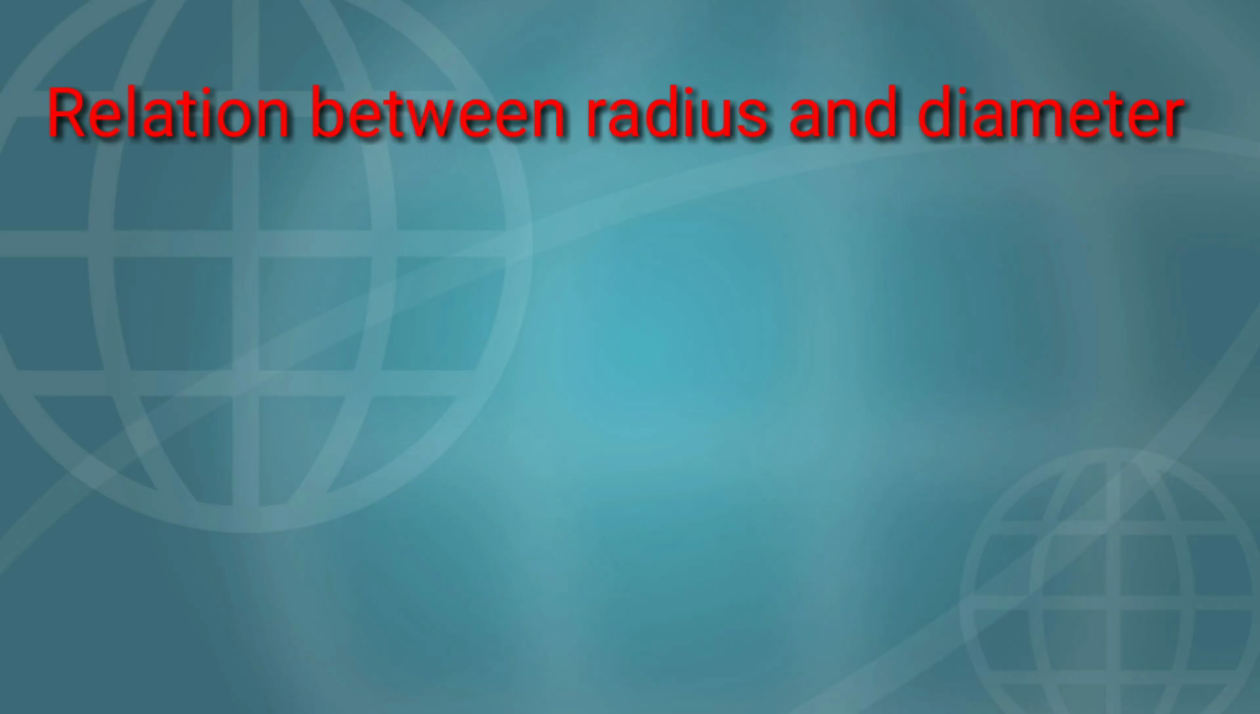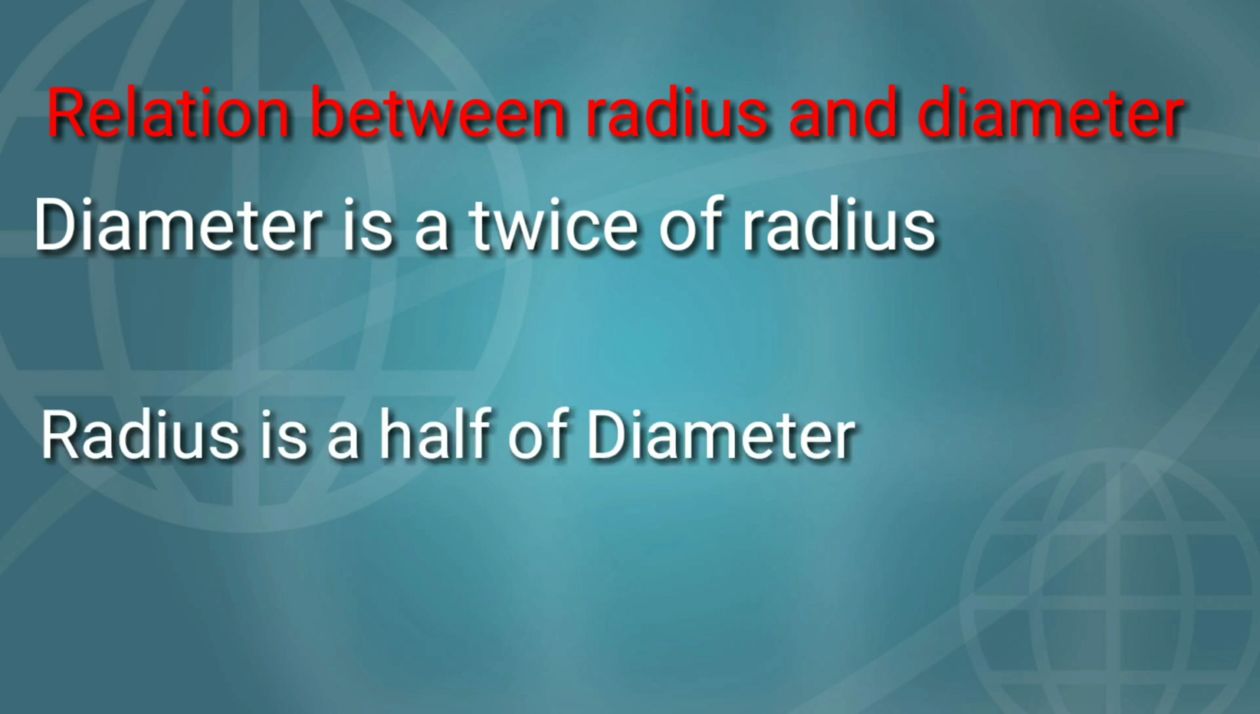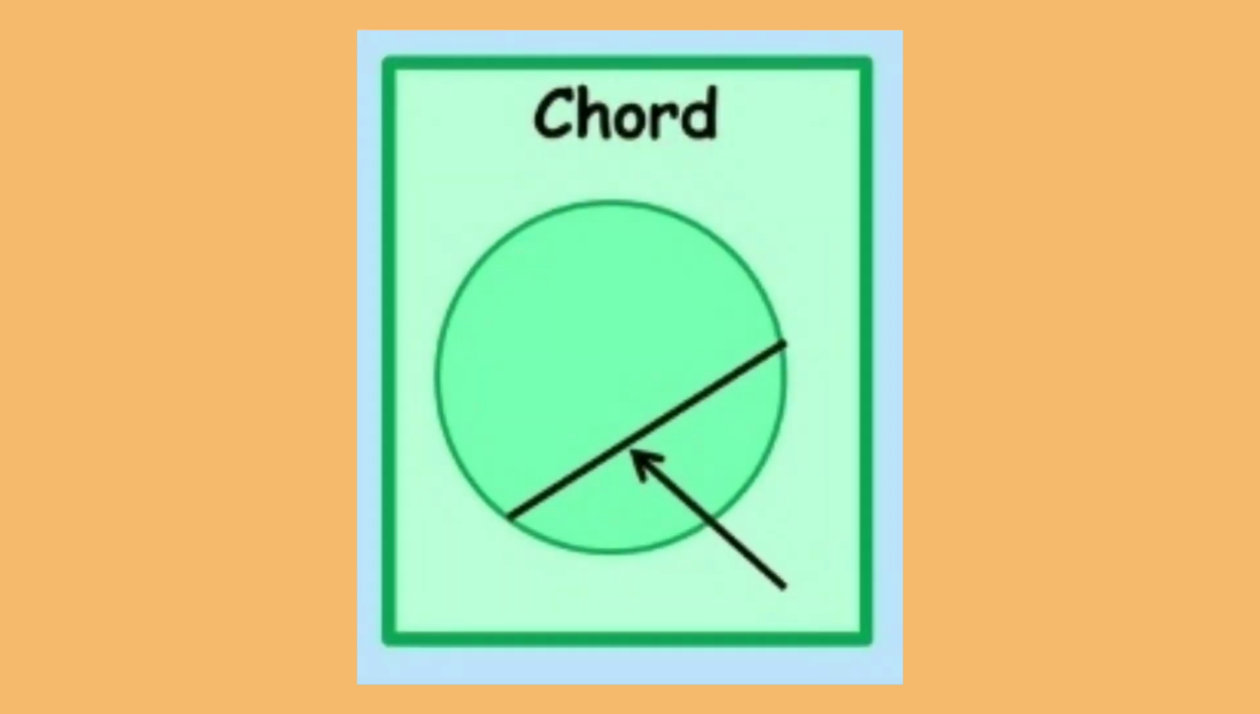Next point, relation between radius and diameter. Diameter is twice the radius and radius is half of the diameter. We write the formula: D equals 2 times radius, and R equals 1 upon 2 multiplied by diameter. Next, chord. A line segment whose end points lie on the circle, thus dividing a circle into two segments, is called a chord of the circle.